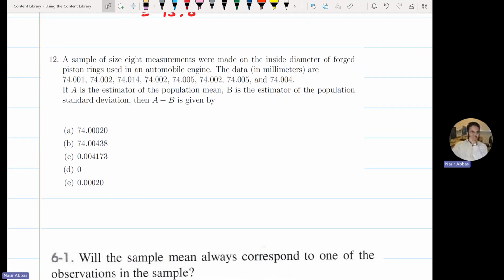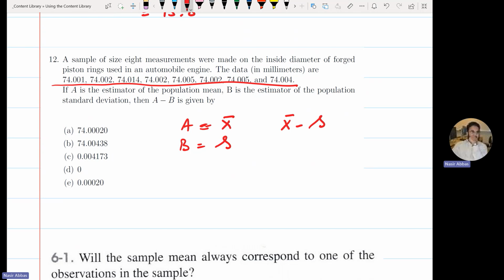A sample of 8 measurements were made on the inside diameter. The data is 8 values. A is the estimator for the population mean, A is X bar, compute it yourself. B is the estimator for the population standard deviation, B is S. Simple computation. You have to find X bar minus S. So find the mean, find the standard deviation, and it will correspond to one of these options.